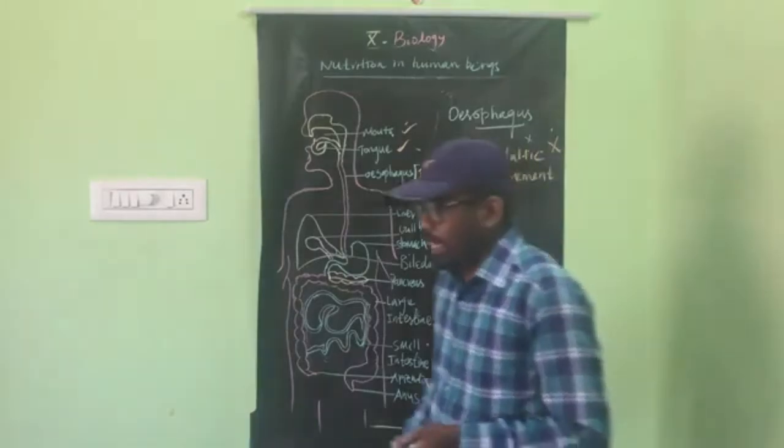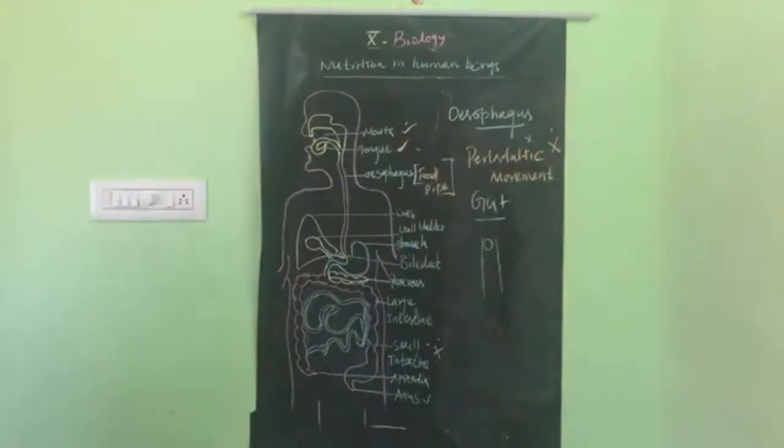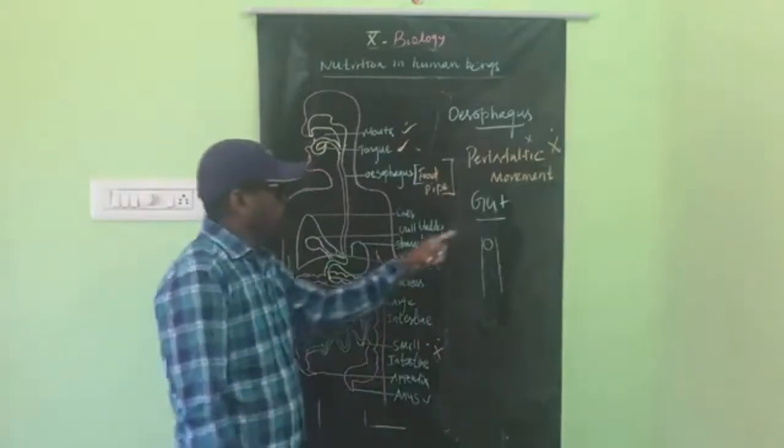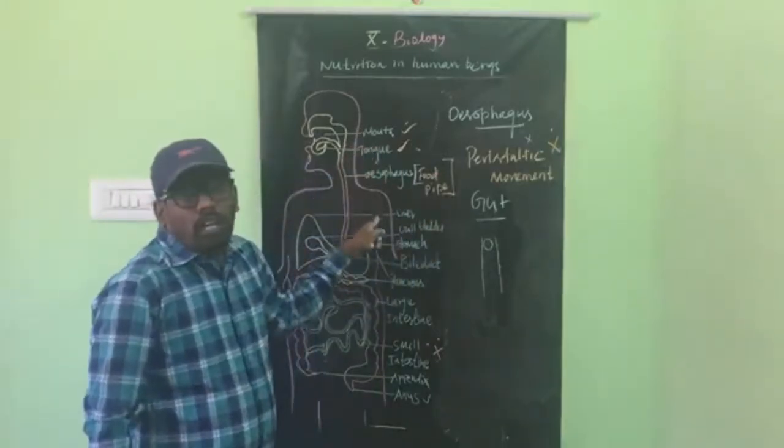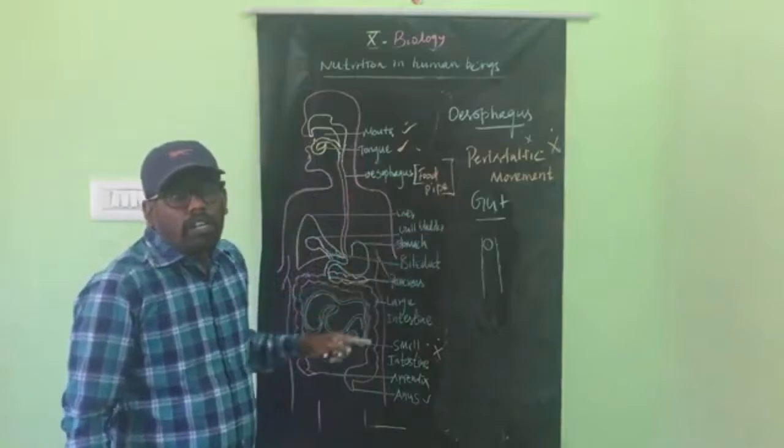Contraction and relaxation occurs along the gut. That is called a peristaltic movement. The gut means what? The alimentary canal is also called the gut.